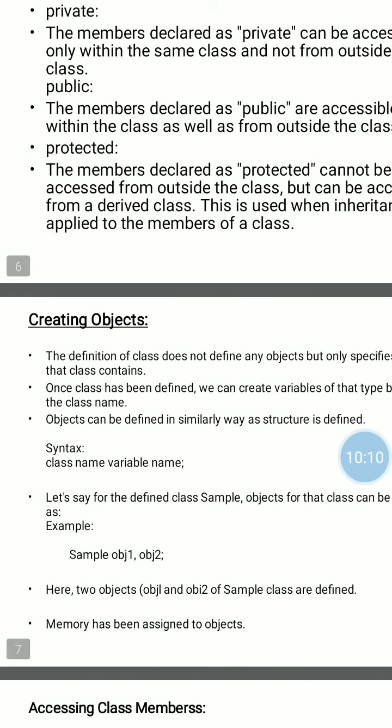Just take one example. Sample is the name of the class, and obj1 and obj2 are two objects of that class. obj1 is an object of type class sample, and obj2 is an object of type class sample. After creation of the objects, memory is assigned to those objects. Once the object is created, memory is allocated for the object.